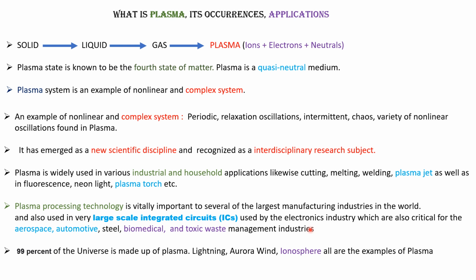And if you talk about outside nature and the universe, 99% of the universe is plasma. You can see lightning, aurora, solar wind, ionosphere. They are all examples of plasma. The occurrences of plasma can be found there. So you may be asked in the exam about the occurrences of plasma, the applications and the frequencies in your geoscientist examination.